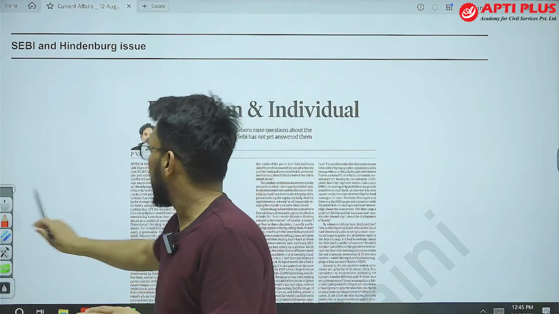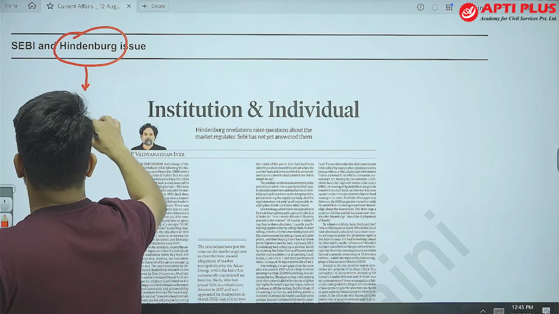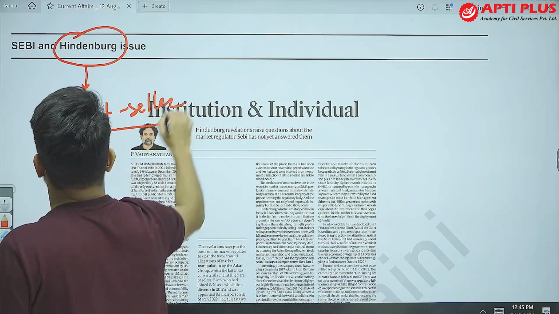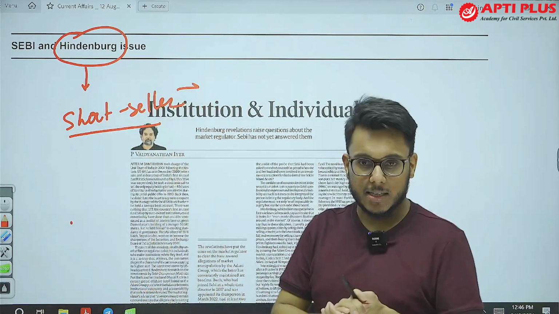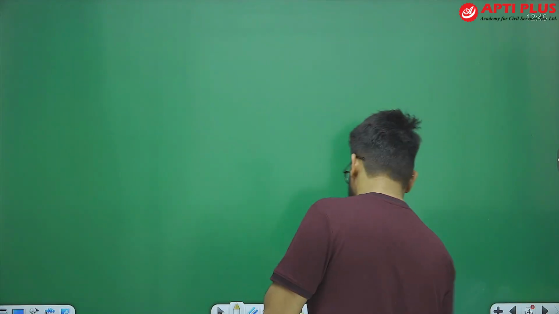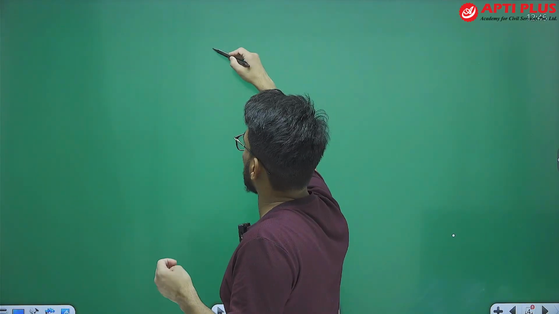First of all, Hindenburg is a short seller. Now, what is short selling? First of all, let's understand the basics of how people earn money in the share market.